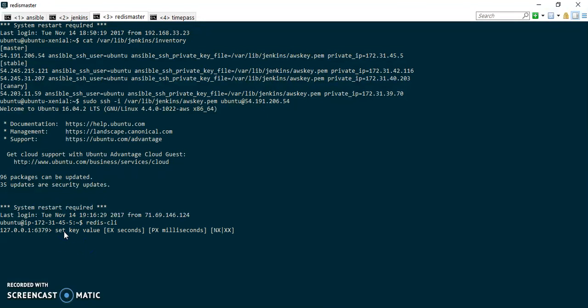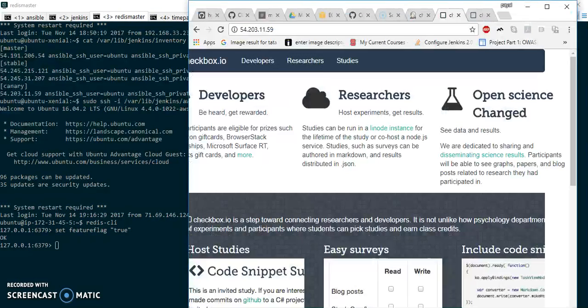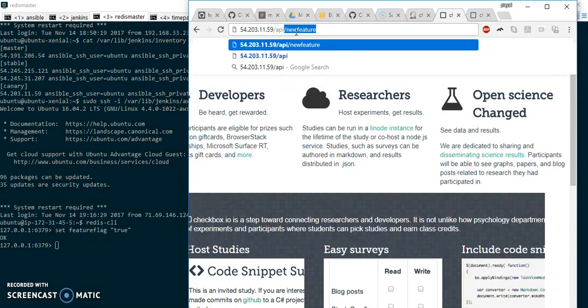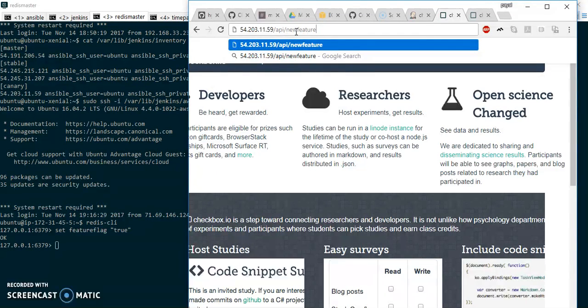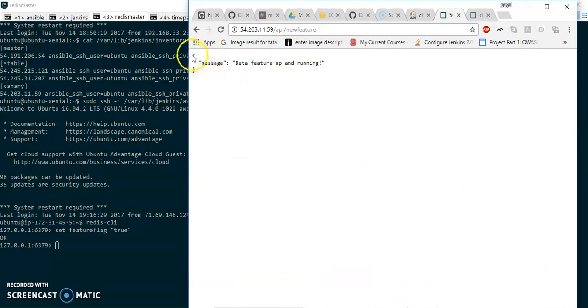Now what I'm going to do is set the feature flag to be true. Once we hit the API endpoint now, it should say, okay, feature flag, beta feature up and running. So that's what it says. Now if I go to API new feature, it says, okay, wow, beta feature up and running.